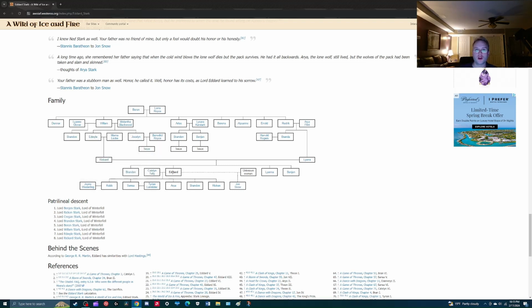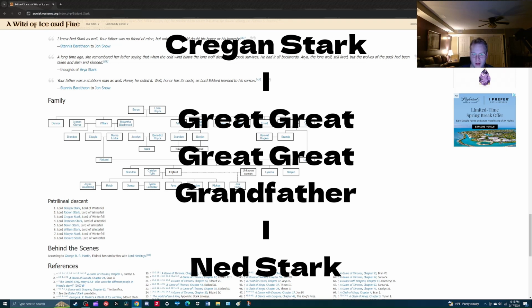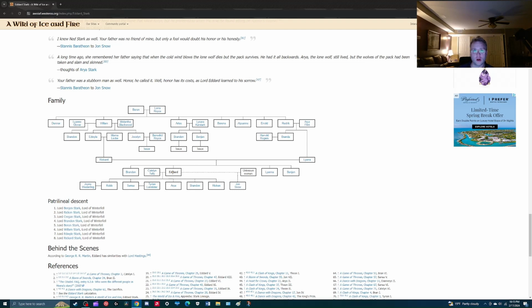Okay. So Cregan Stark, who's going to be the Lord of Winterfell in the second season of House of the Dragon, would be Ned Stark's, let me see here. Edwile would be his grandfather. Willem would be his great-grandfather. Baron would be his great-great-grandfather. Brandon would be his great-great-great-grandfather. And Cregan would be Ned's great-great-great-great-grandfather. Four greats and a grandfather, basically, is what Cregan Stark is to Ned Stark.